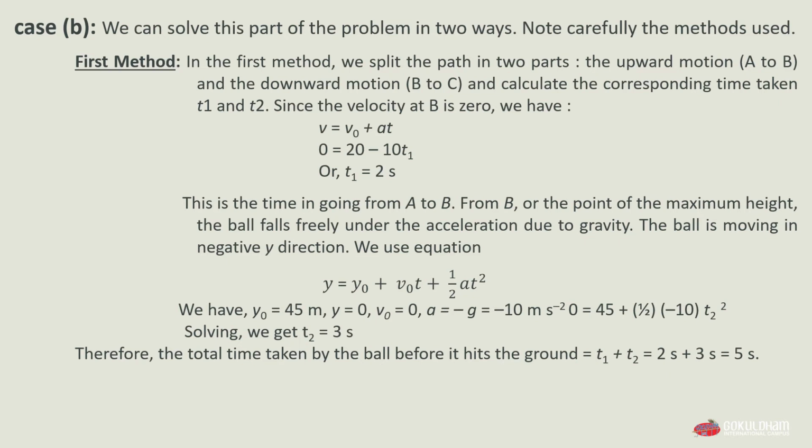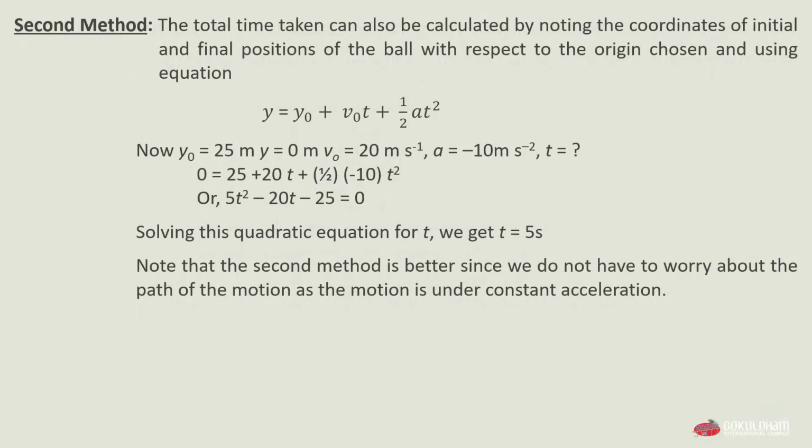According to the second method, the total time taken can also be calculated by noting the coordinates of the initial and final positions of the ball with respect to the origin that is chosen, and using the equation y equals y0 plus v0 t plus 1/2 a t square. Now the value of y0 is 25 meter, y equals 0, v0 equals 20, a equals minus 10, and t we have to find.